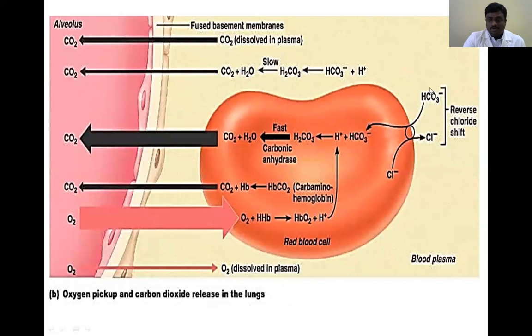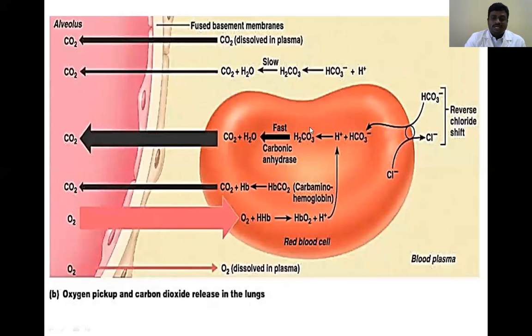Next one is whatever bicarbonate is produced in the plasma enters into the RBC, and whatever chloride is present in the RBC shifts to the outside. So this is the opposite, the reverse chloride shift. Here the bicarbonate that enters into the RBC immediately takes the hydrogen ions from the hemoglobin-bound hydrogen ion, and that produces carbonic acid.